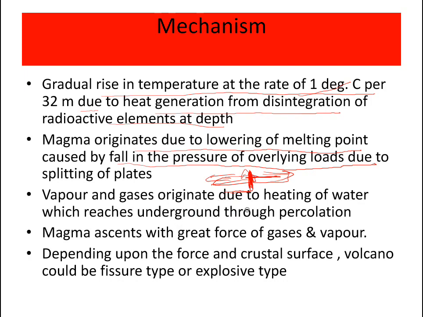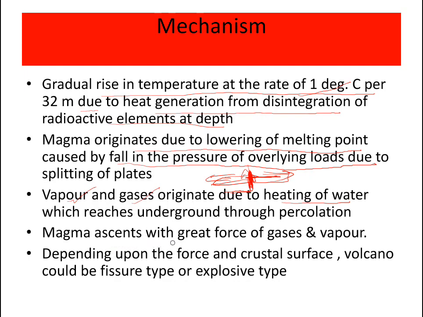Vapor and gases originate due to heating of water which reaches underground through percolation. Whatever water is on the crust percolates down because there is a break here. Due to high temperature, it evaporates and forms vapor, and it reacts with chemicals and forms certain gases. So the water which reaches underground through percolation causes this vapor and gas formation. Then they come along with magma during the eruption of volcanoes.